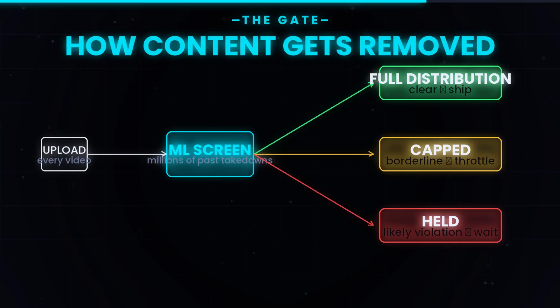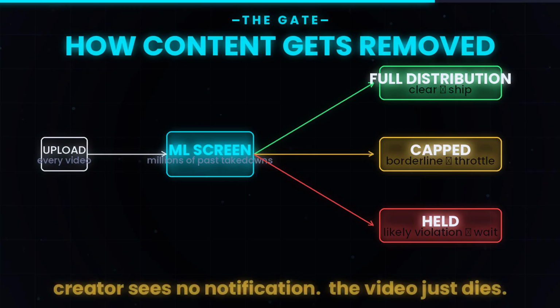They will show in your feed if you actively search the creator, but they will not go viral while the system thinks about them. Videos that look likely problematic get held out of the For You page entirely while moderators review. This is called downranking. It is not a takedown. The creator does not get a notification. The video just does not reach the recommendation pipeline.